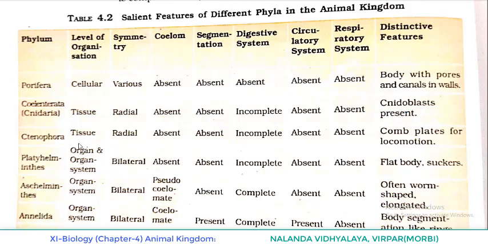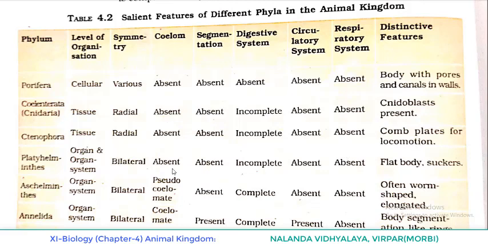Coming to the next phylum, Ctenophora, there also level of organization is tissue and symmetry radial. Coelom and segmentation absent. Digestive system is incomplete as in the case of Coelenterata. Circulatory and respiratory system absent. Distinctive feature is comb plates for locomotion.